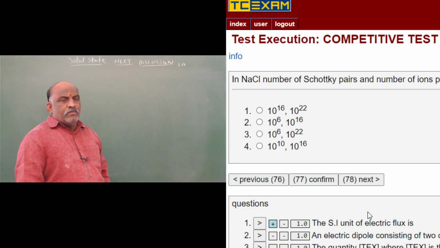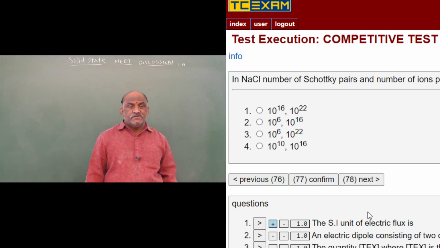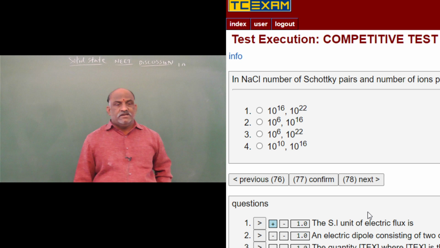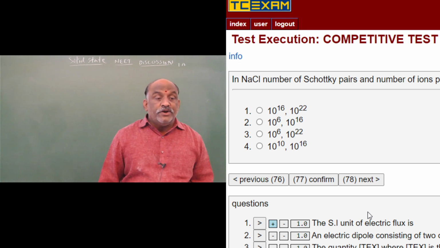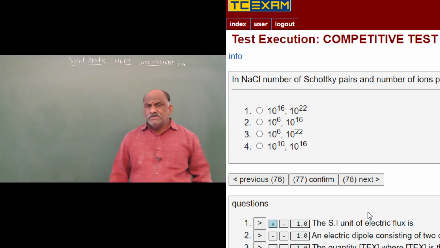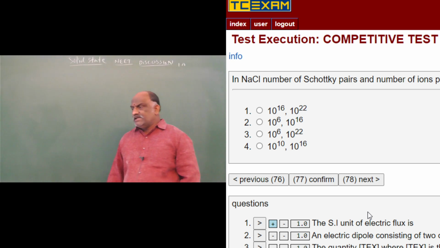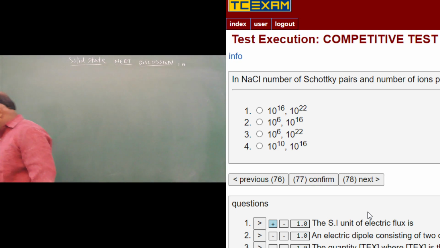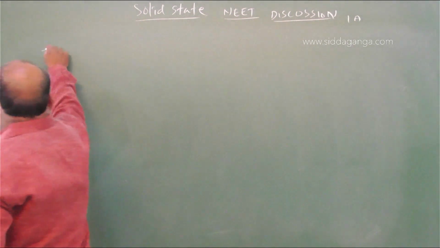In NaCl, the number of Schottky pairs and the number of ions per 1 cc are about, respectively, 10 power 6 per centimeter cube and 10 power 22 per centimeter cube. This is a direct sentence from the NCERT textbook. Go through that NCERT textbook, you will get a direct answer. So what will be the answer regarding this question number 77?